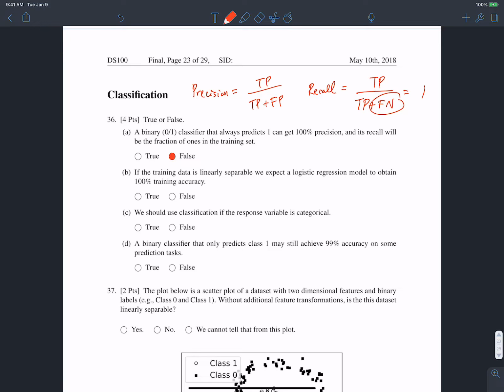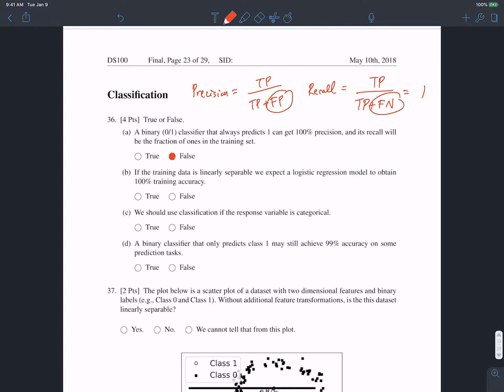So that's the opposite of what the question is saying, because it's saying the recall will be the fraction of 1s in the training set, but here the recall would actually be 1. The precision would actually be the fraction of 1s in the training set, okay? Because false positives would be the ones that were truly 0, but we predicted 1, right? And since we're predicting everything to be 1, true positives plus false positives will just be the total number of points in our training set, and so therefore the precision will just be the fraction of our training set whose true value was 1. Okay, so this one was false.